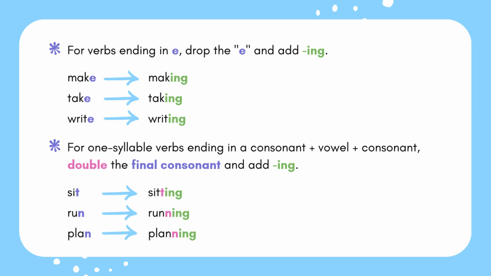Run, same thing, one syllable. Consonant, vowel, consonant ending. You're going to double the N before adding -ing. Running, double N. Plan, it's one syllable. It ends in consonant, vowel, consonant. You're going to double the last letter before adding -ing. Planning with two N's.